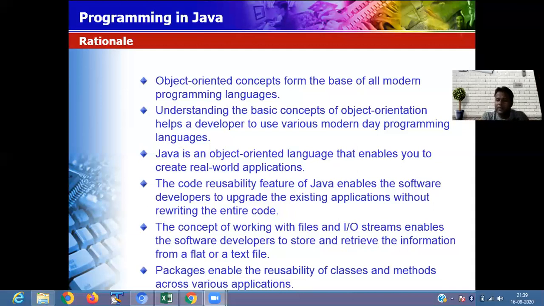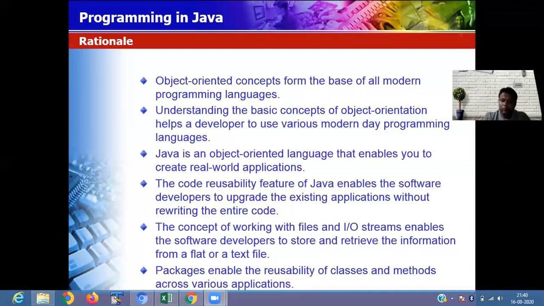Suppose I'm developing software for SBI bank. When GST came, it was implemented in all banking systems, so I develop the GST portal for SBI bank. Now Axis Bank also needs that kind of software. There is no requirement to develop that application again. If you already developed it for SBI bank and Axis Bank comes to you, you use that functionality and just change the logo and features for Axis Bank. So it helps you with code reusability. The same code can be used for different applications.